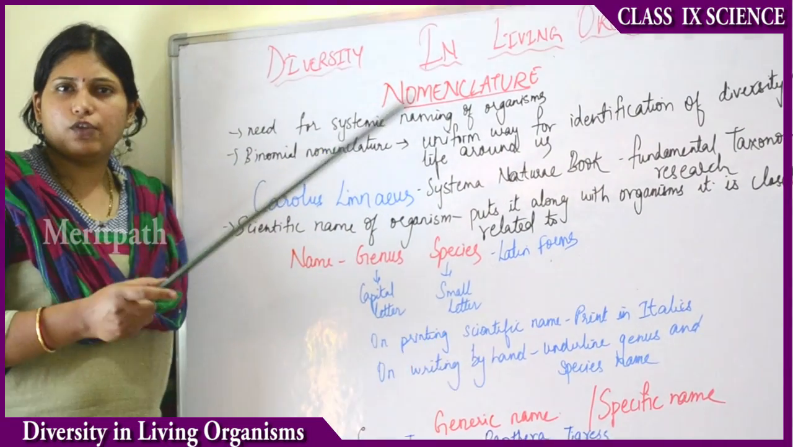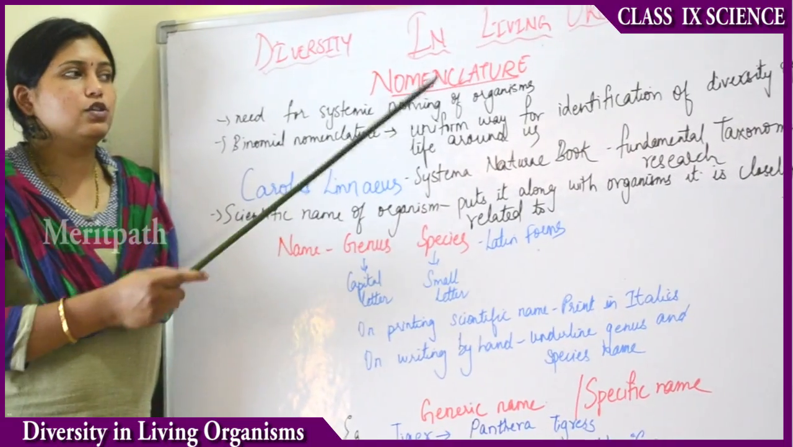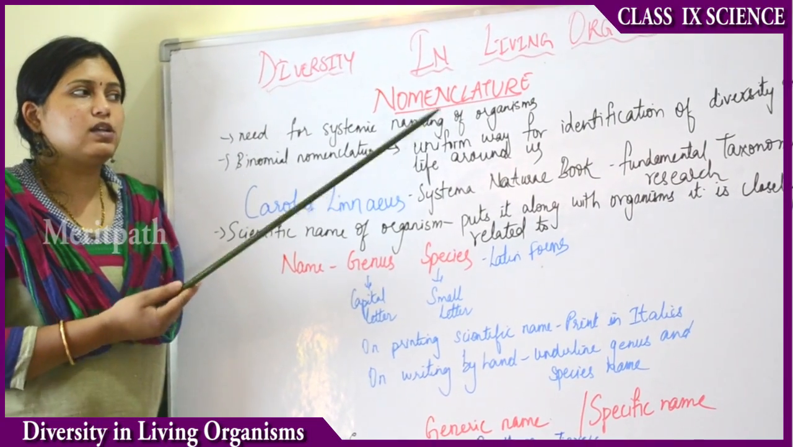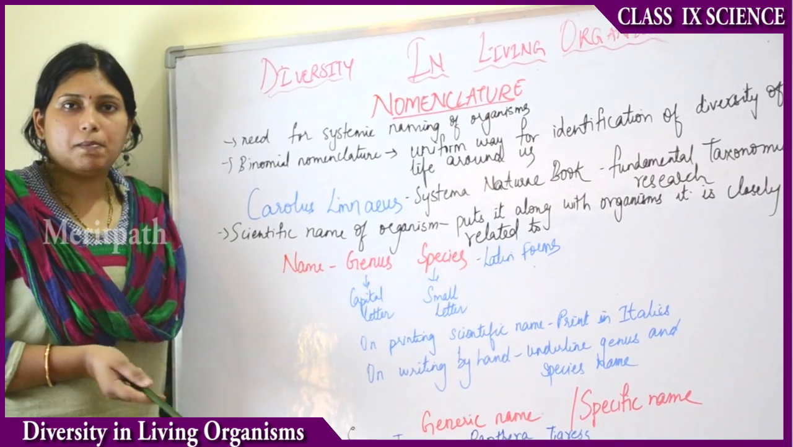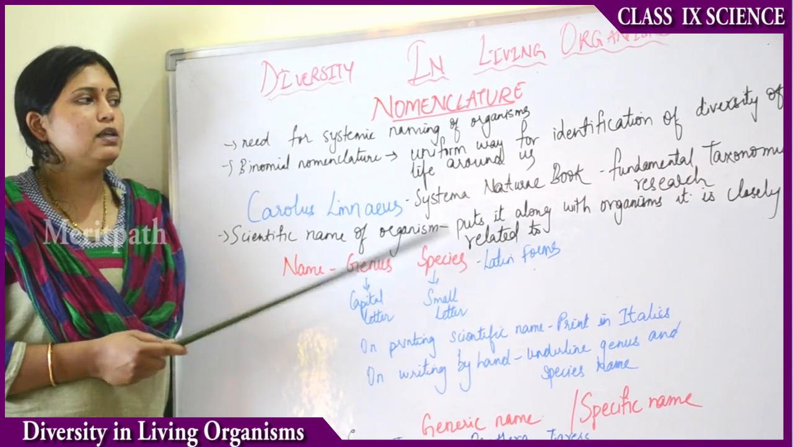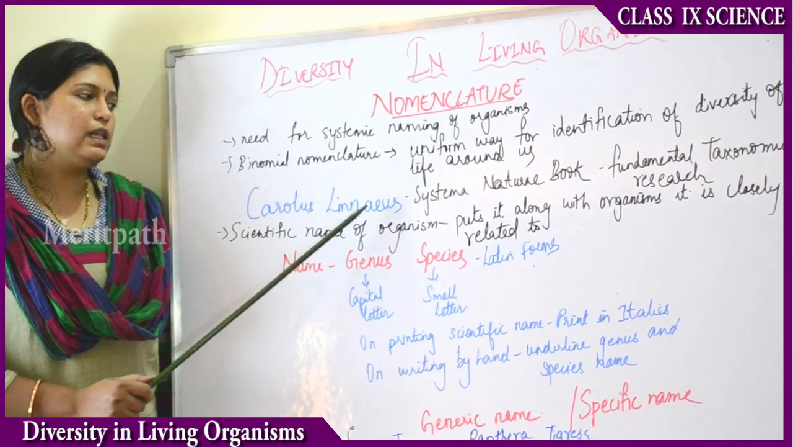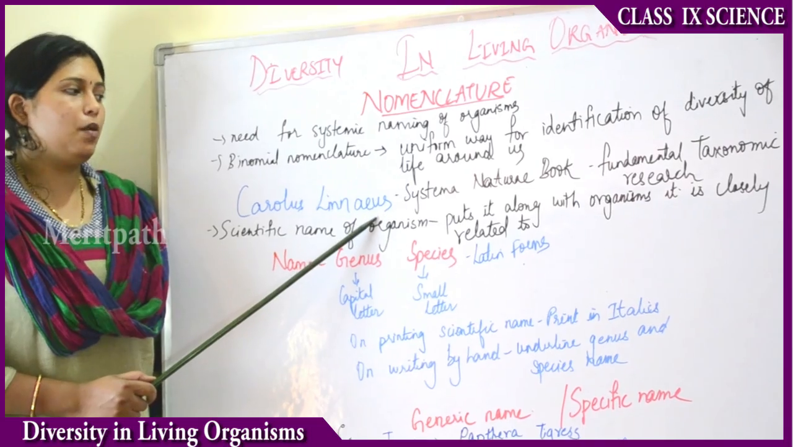So this is a uniform naming of every organism for identification of the variety of life around us. Variety of life means diversity. Variety of life includes all the microorganisms, plants, animals, human beings, etc. The scientist Carolus Linnaeus in the 18th century first proposed this binomial nomenclature.